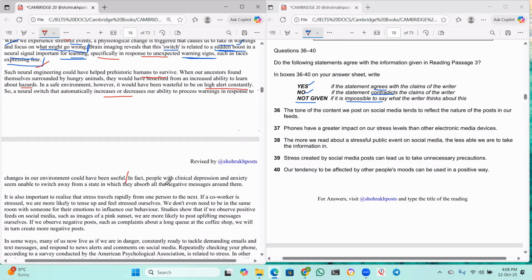In fact, people with clinical depression and anxiety seem unable to switch away from the state in which they observe all the negative messages around them.